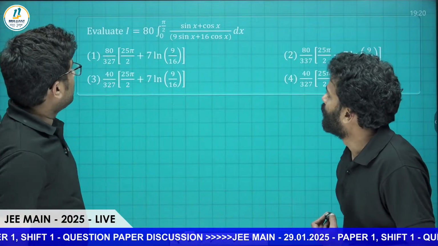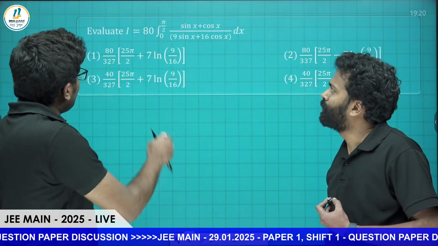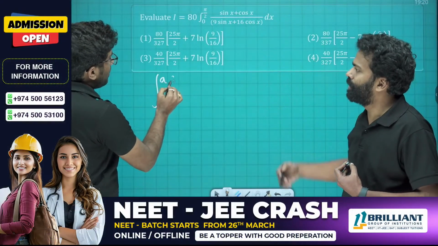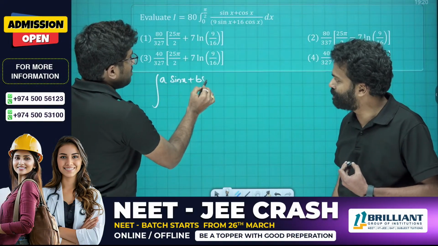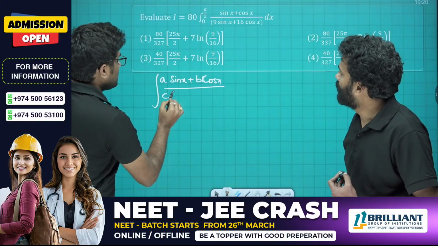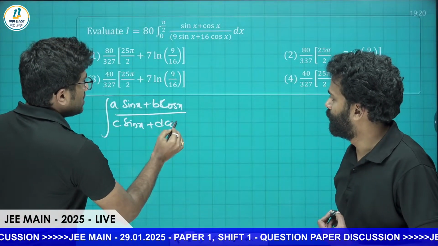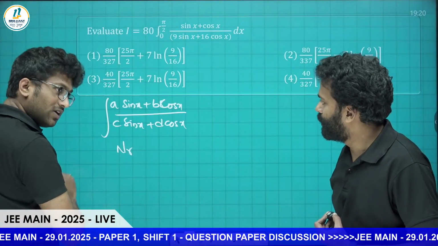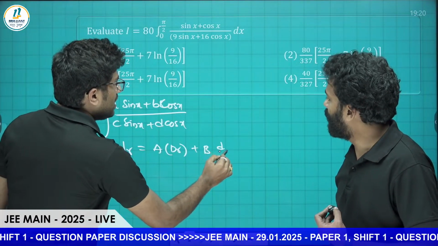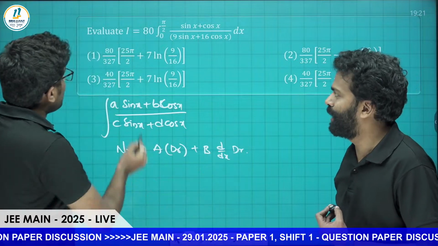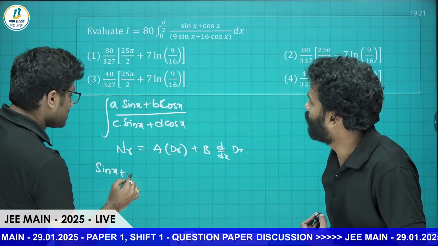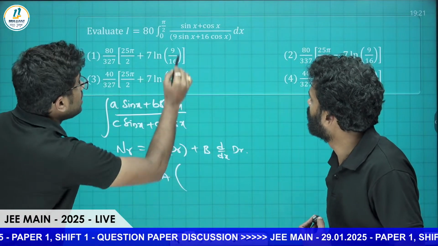Integration. Yes, sir. Definite integration. So coming to the next question, my dear friends, definite integration. Many times we have seen, like, the formulation is whenever we have (A sin x plus B cos x) divided by (C sin x plus D cos x), then generally we express the numerator as A into the denominator plus B into d by dx of the denominator. It's a slightly lengthy question. Yes, sir.